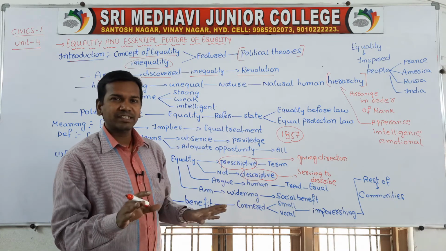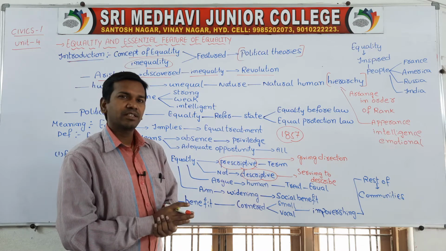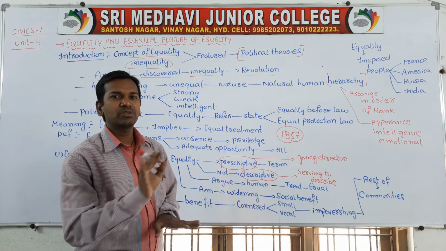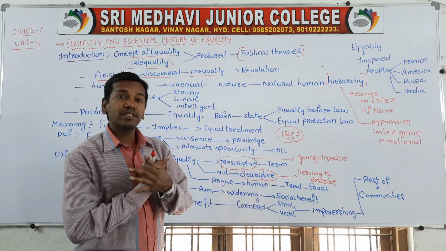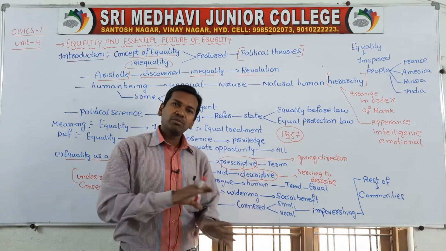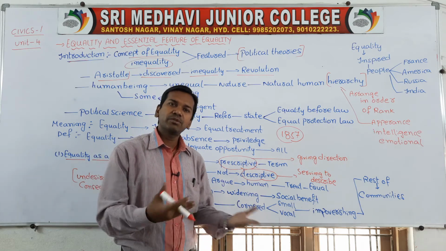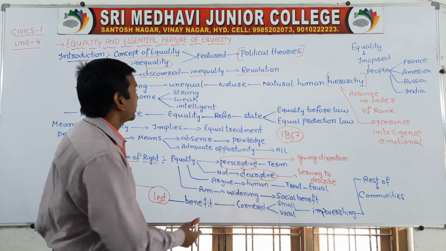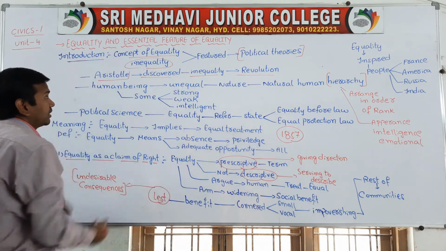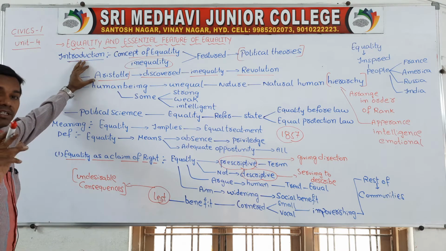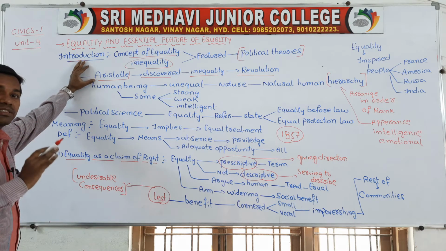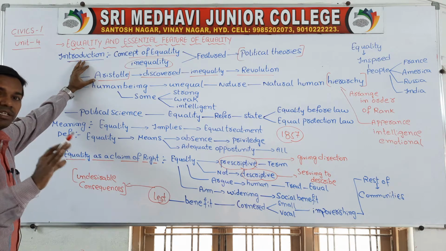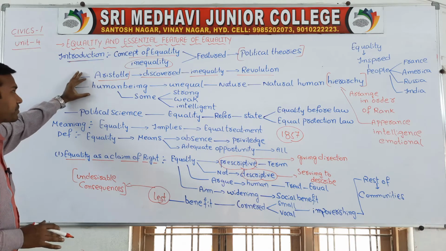They did not have to pay any tax. The remaining estates had to pay the tax. Out of the 3 estates, 2 estates did not pay any tax, and the 3rd estate had to pay the tax. So because of this inequality, the French Revolution took place. Whatever the revolution you open, that is mainly because of inequality. So Aristotle stated a correct point that whatever revolutions have taken place in the world, that is mainly because of inequality.